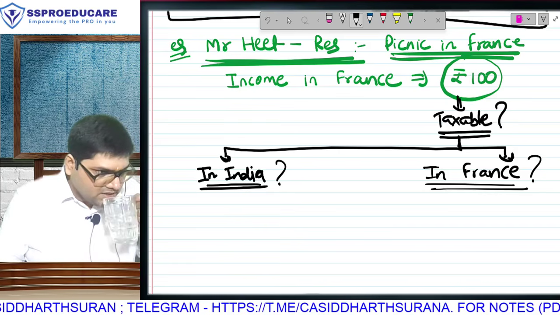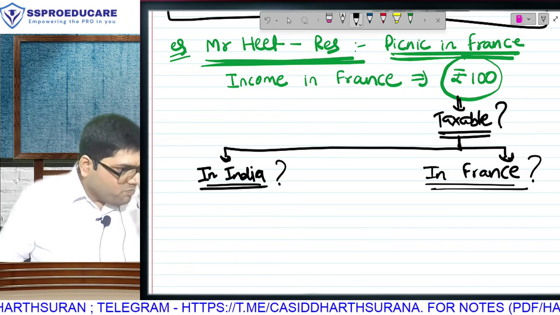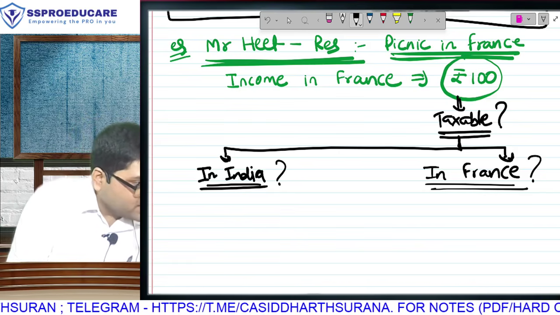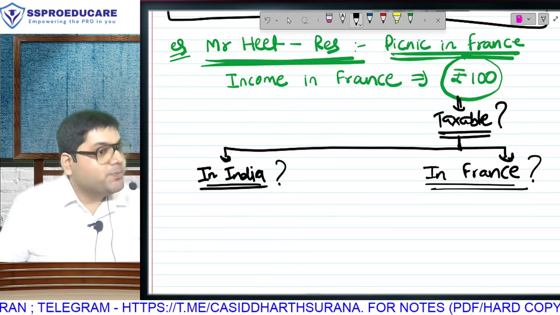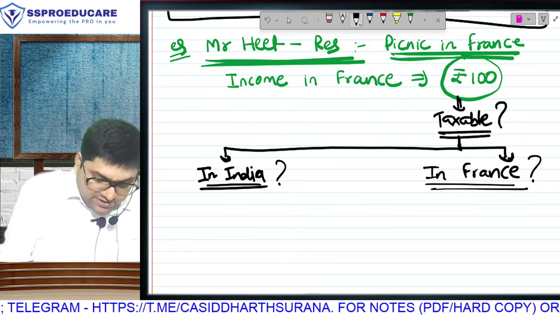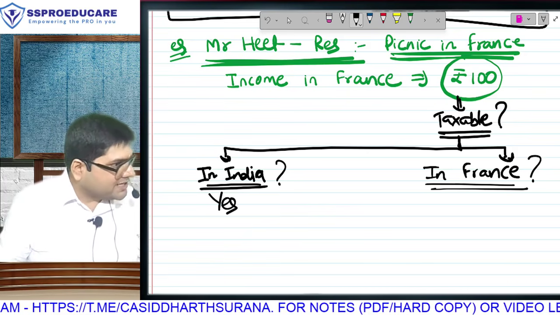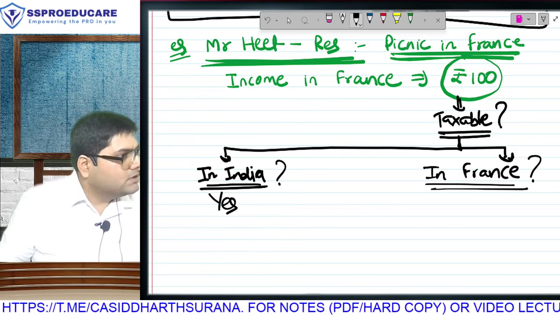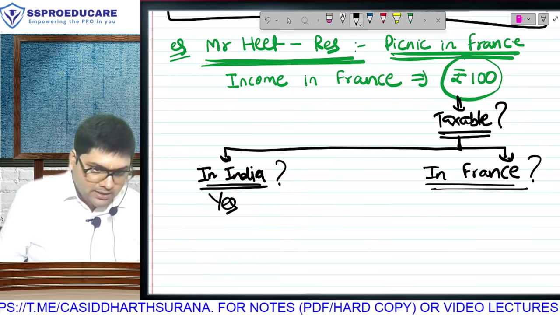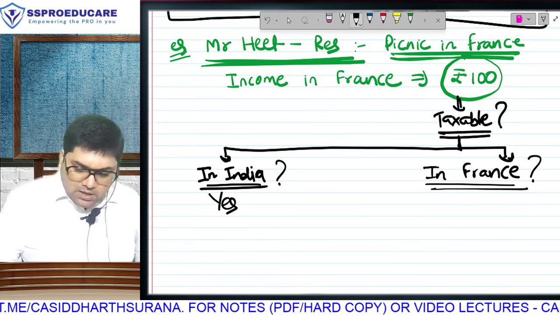Is this income taxable in India? फ्रांस में अर्न किया है क्या? Yes. Principle of residence. Yes, it will be taxable because once you are a resident, you have to pay tax on Indian income के foreign income, global income, both. Correct है? That means, is this going to be taxable in India?